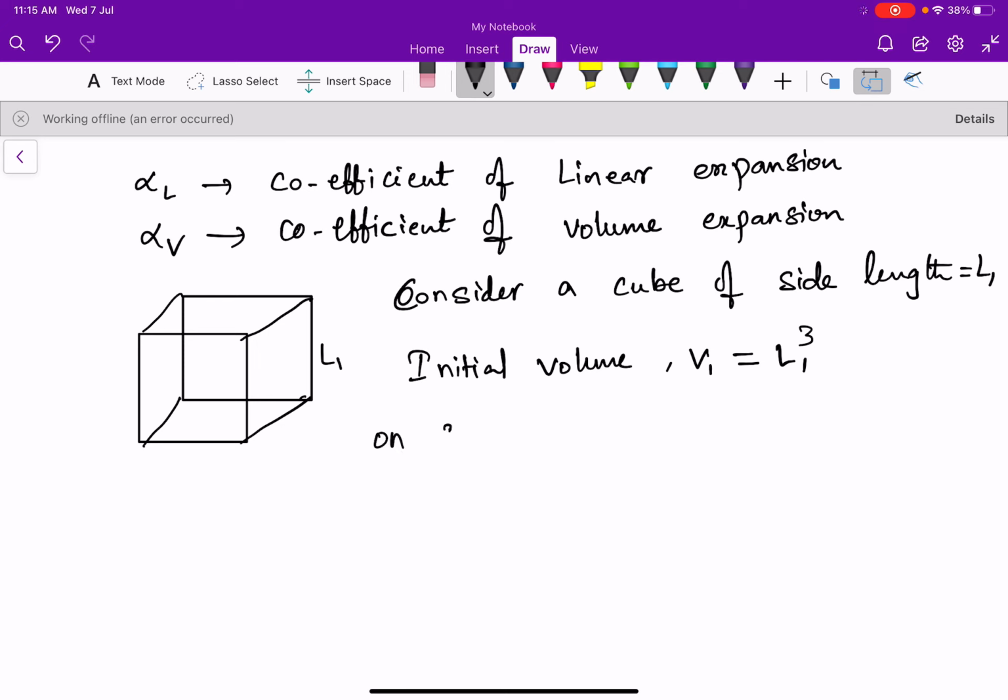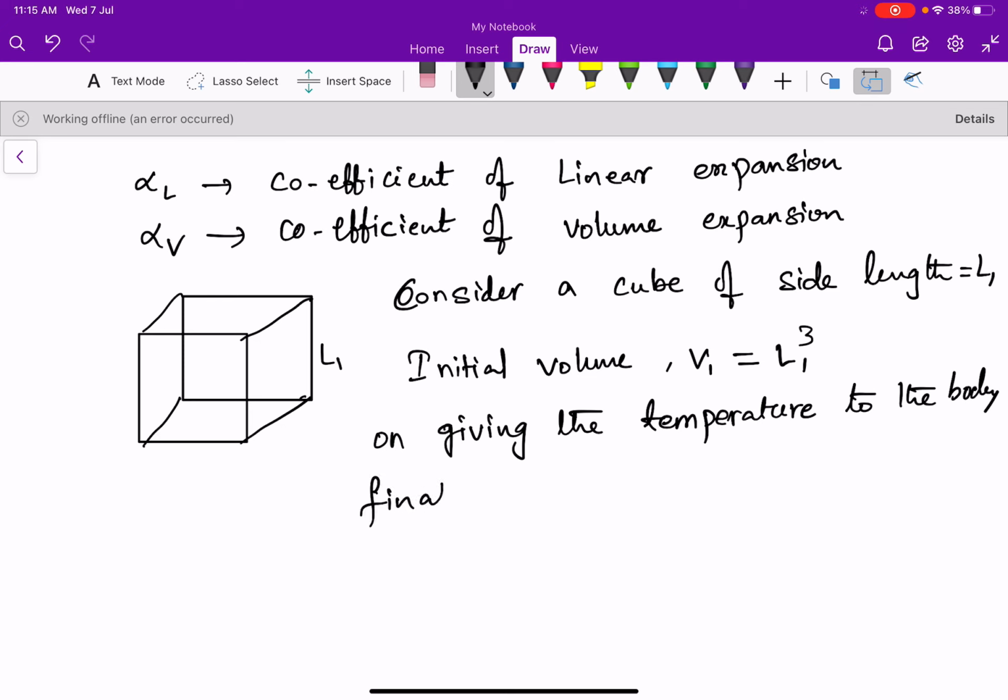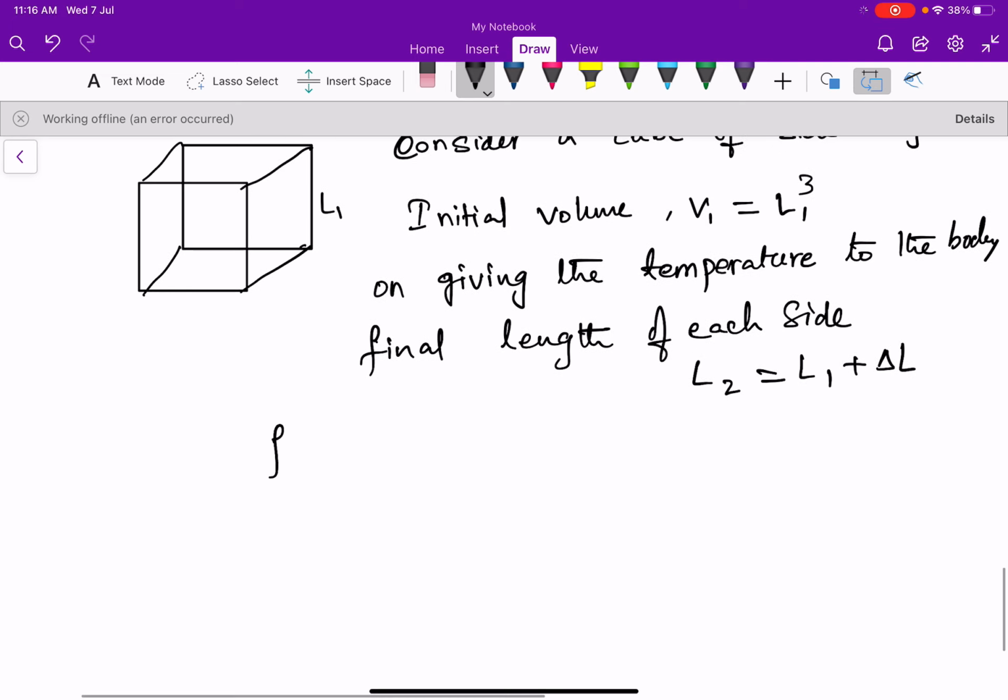On giving temperature to the body, the final length of each side, L2, is L1 plus delta L. So the final volume of the cube, V2, is equal to L1 plus delta L whole cube.